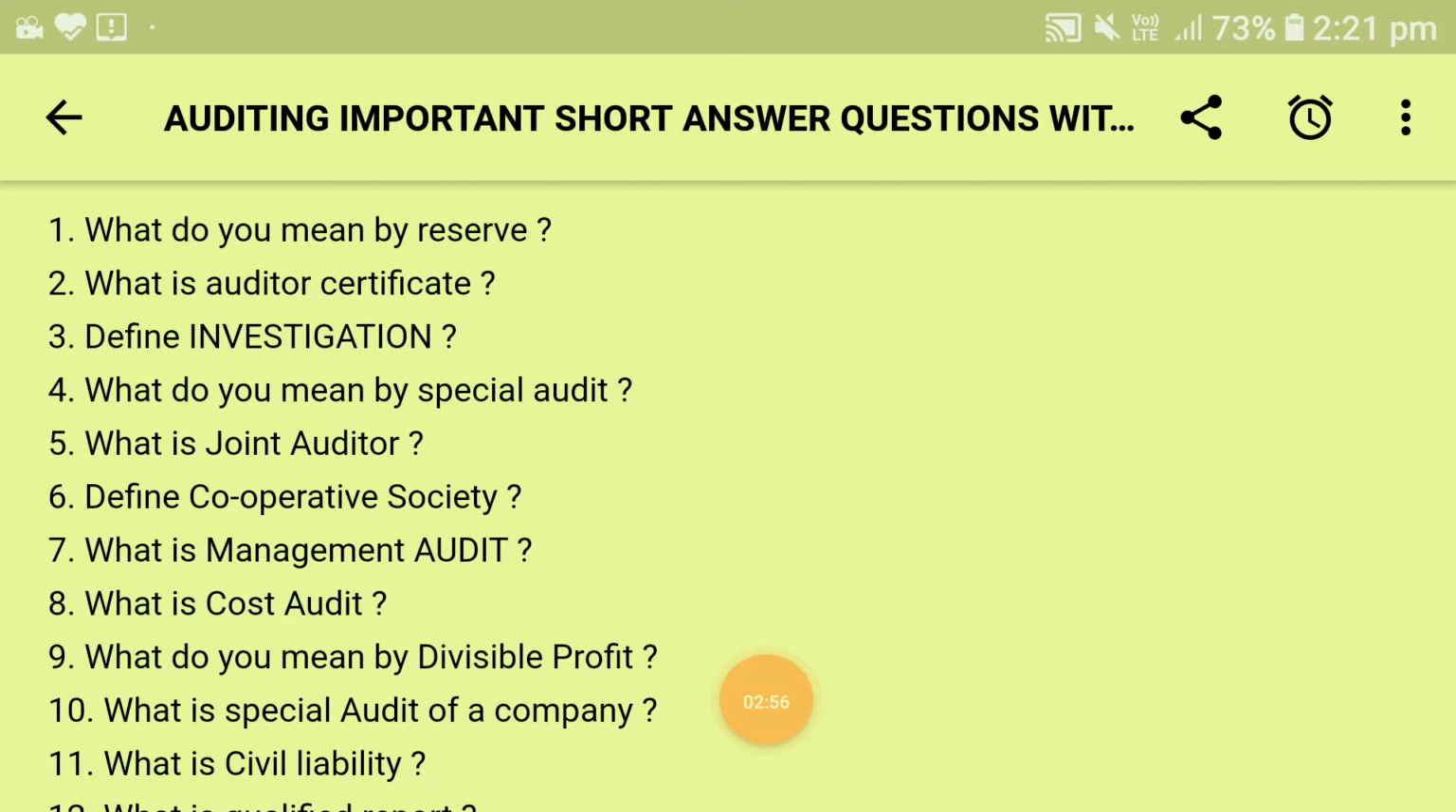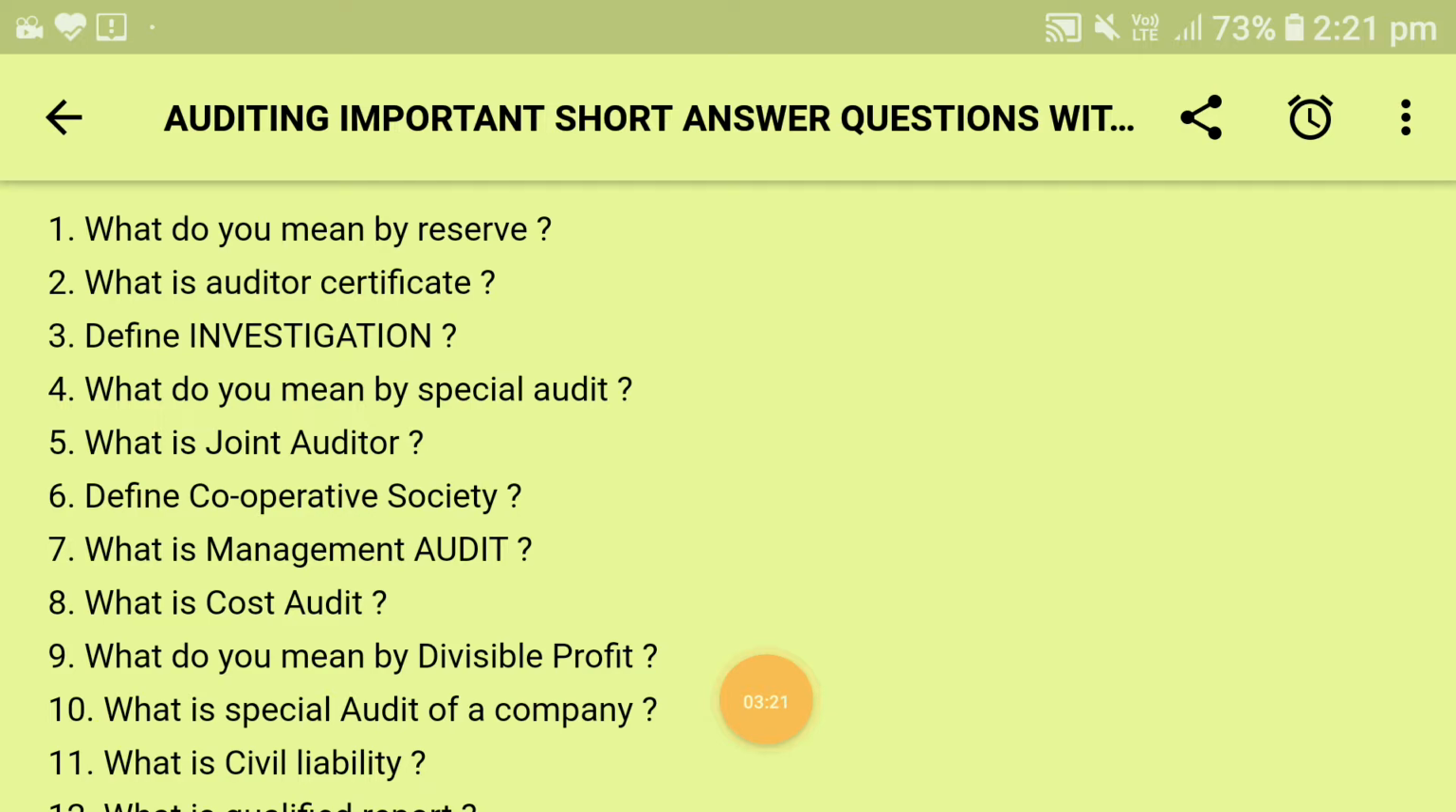Next is: what do you mean by special audit? As per the Companies Act 2013, the central government has power to appoint a special auditor of a company for a specified period. It is appointed if the central government wants to audit any particular company. So the auditor appointed by the central government for this purpose is called a special auditor.